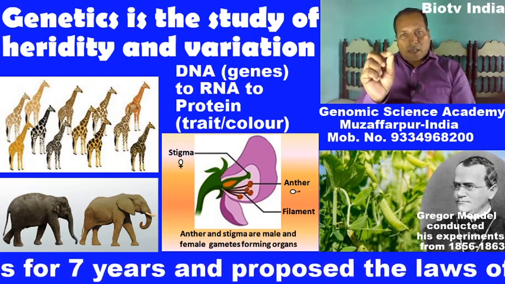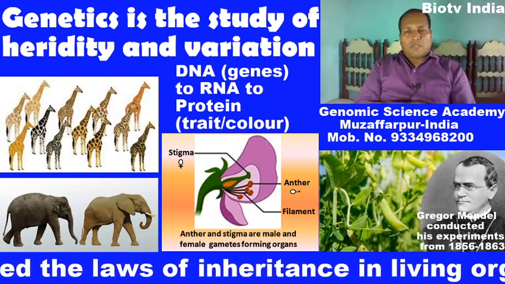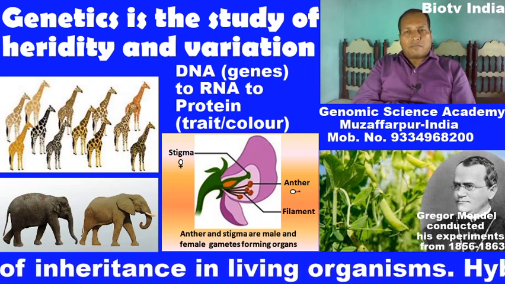For this violet color, a gene must be present in the genome of this Pisum sativum.